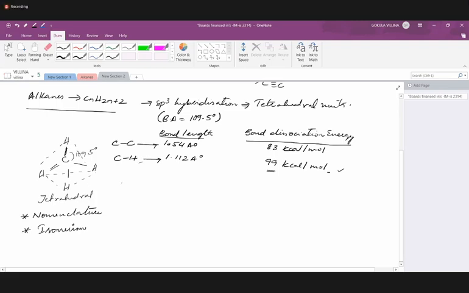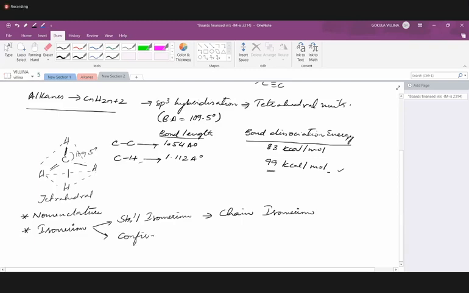When it comes to isomerism, especially for alkanes, only two types are observed. The first one is structural isomerism, and in that only chain isomerism is possible. Why? Because with pure hydrocarbons without any substituents, only the number of carbons in the main chain can be varied to write different structural isomers. Whereas the second is conformational isomerism, the spatial arrangement of atoms.